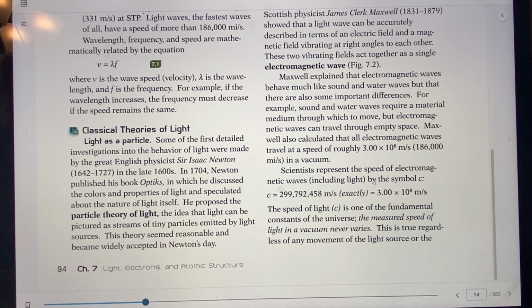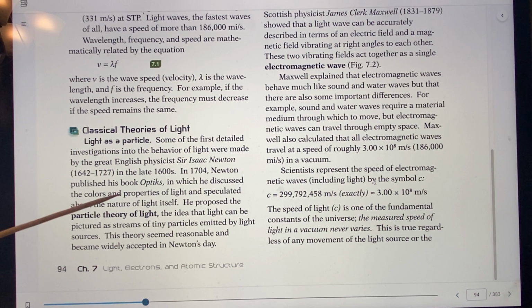He loved to study light and colors and their properties. His whole theory was called the particle theory of light. That theory was the idea that light can be pictured as streams of tiny particles emitted by light sources.